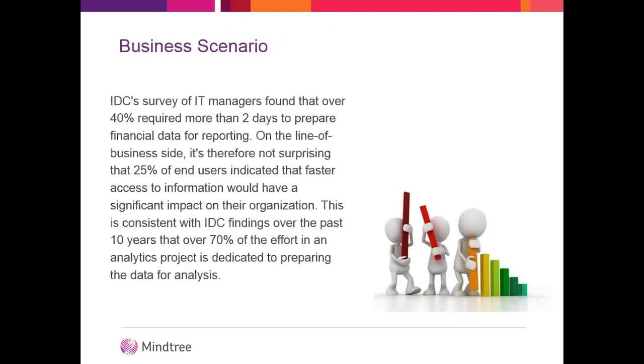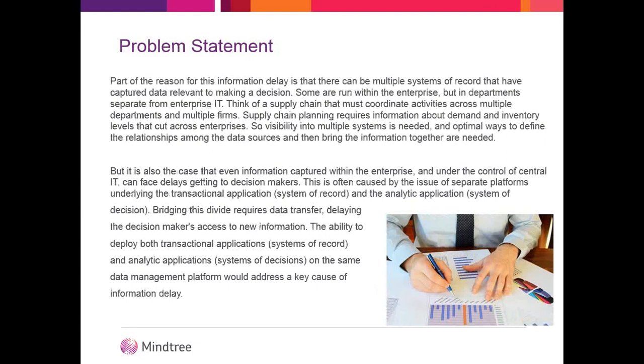As you can see, the business scenario: the IDC report says 40% of managers require more than 2 days to prepare financial data. So this is a business scenario very apt for HANA. The problem statement is we have a lot of systems, with data spread across multiple systems. That is one. And we have OLAP and OLTP as separate systems.